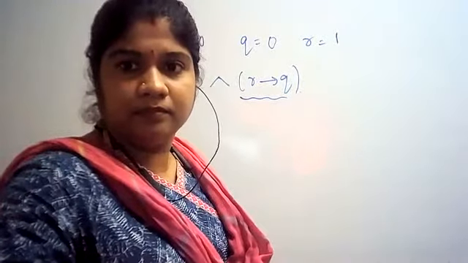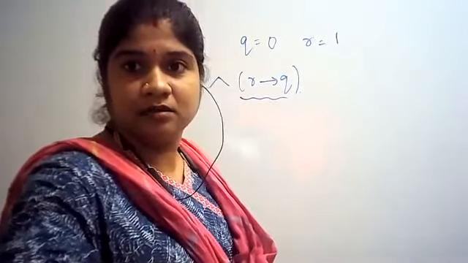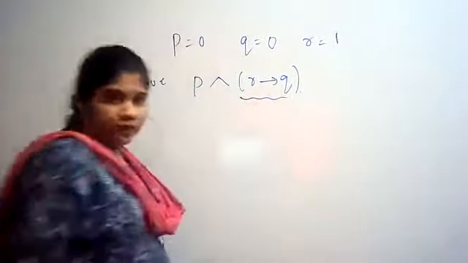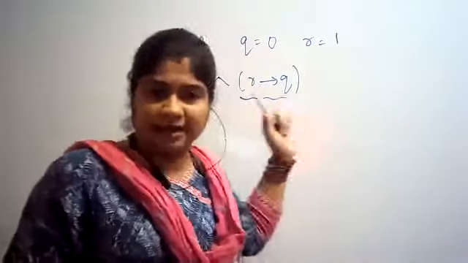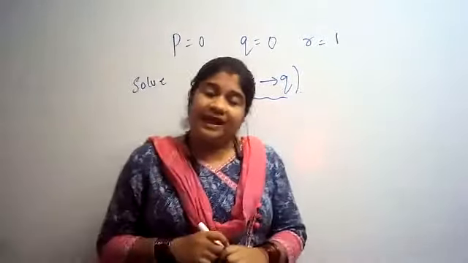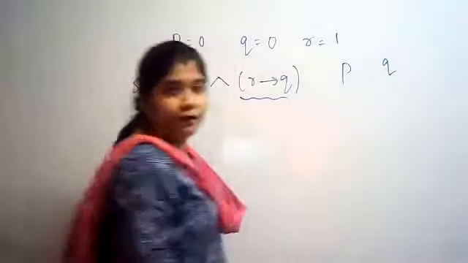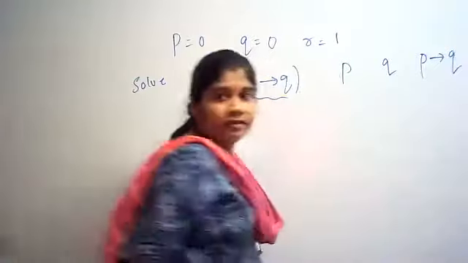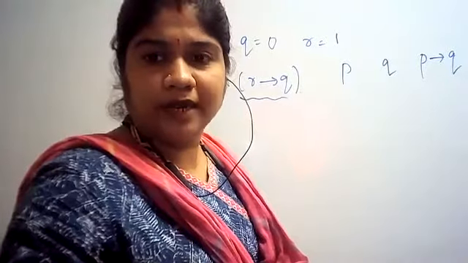Please come on time, everybody, from next class. Okay, R and Q. This is a conditional type. You know that you need to solve the condition P condition Q. How are we going to write this P condition Q?